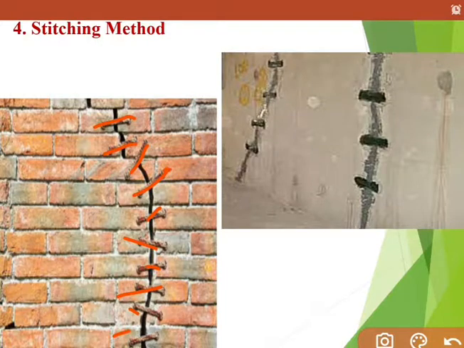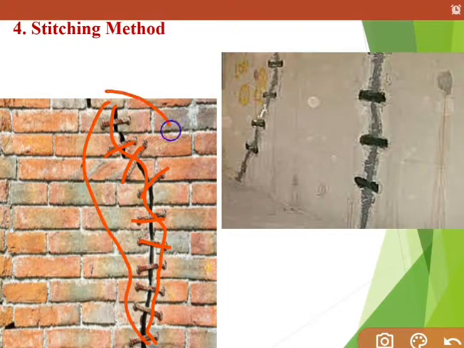Make drills on both sides of the crack and just place that steel bar in those holes, and these holes are packed with the help of epoxy material or mortar. So easily you can stitch the crack with the help of these stitching steel bars. Here in the picture you can get a clear idea about the stitching method.